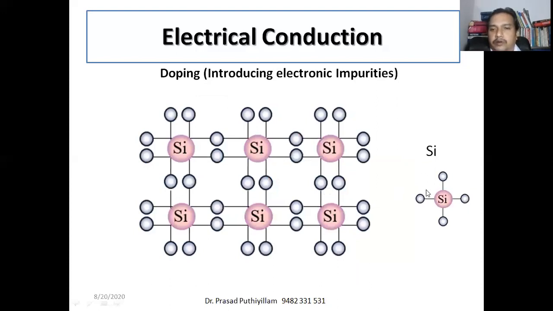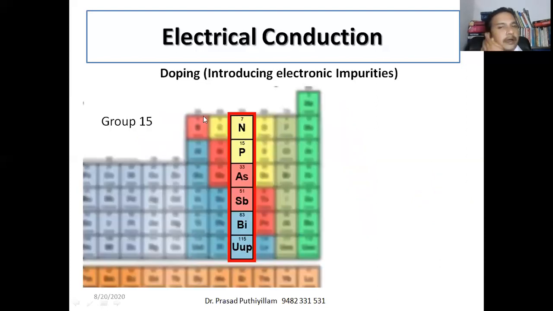Silicon forms four covalent bonds. It can share electrons with other silicon atoms in a silicon lattice or a silicon structure, a sheet of silicon. It can form strong covalent bonds, and it is stable. It can conduct electricity, and we call it an intrinsic semiconductor. But to make it a good conductor, or extrinsic semiconductor, we have to add either an impurity which gives electrons, or an impurity which takes electrons.